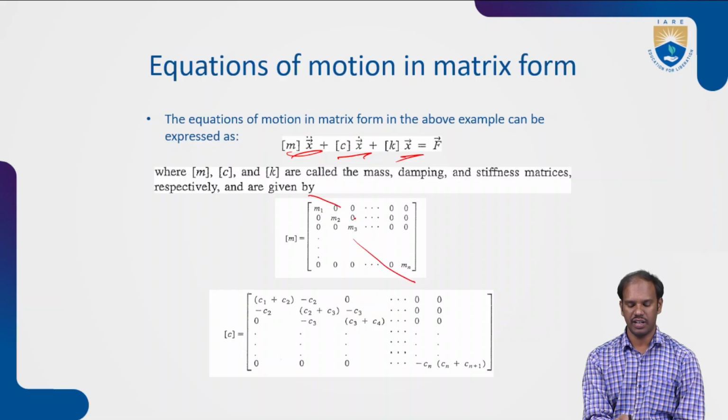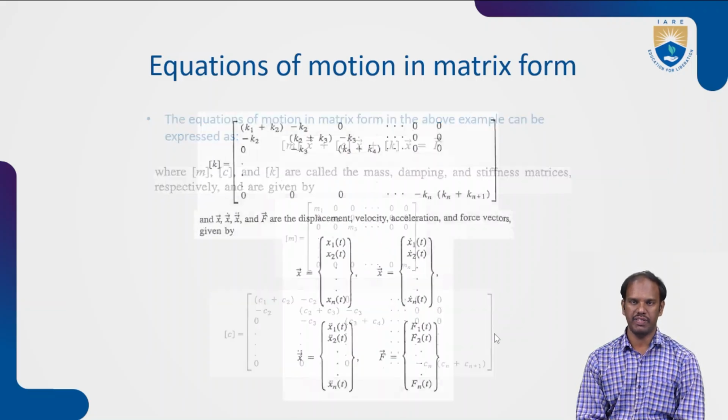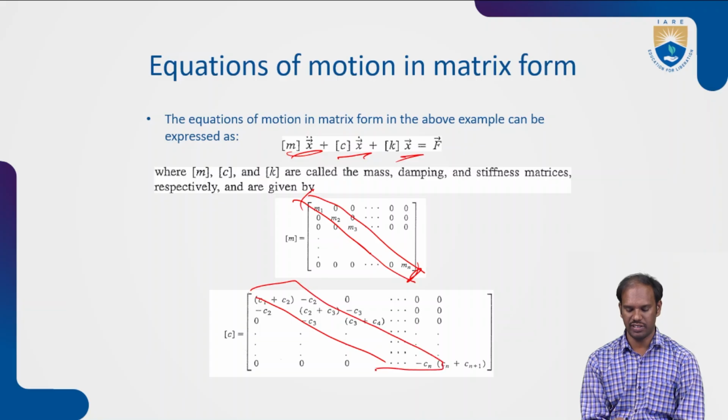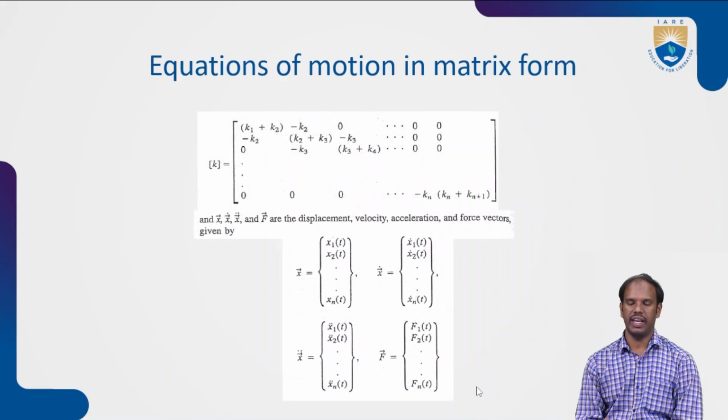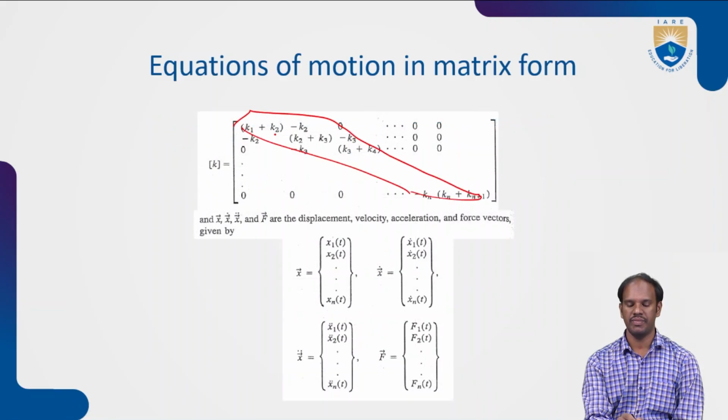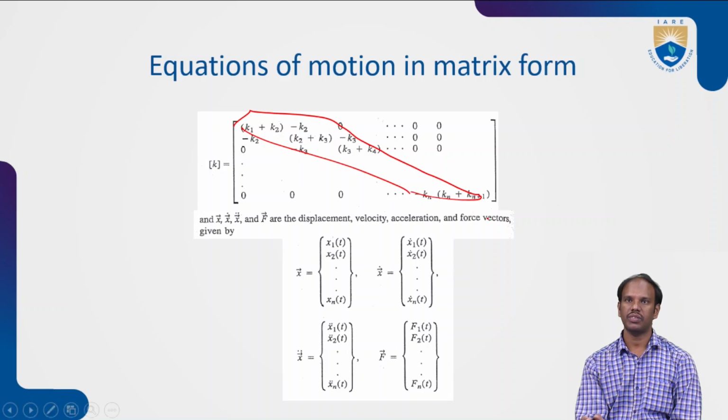All the diagonal elements are taken as M, and the diagonal elements of C are lumped as C1 plus C2, C2 plus C3, and so on. It is the same in K: all the diagonal elements are taken, with minus K and the n plus 1 term taken at the last.